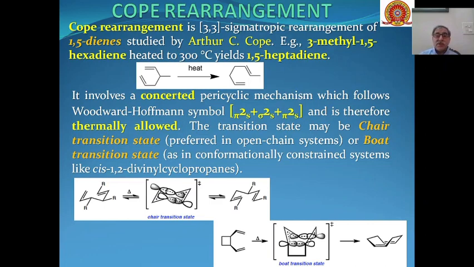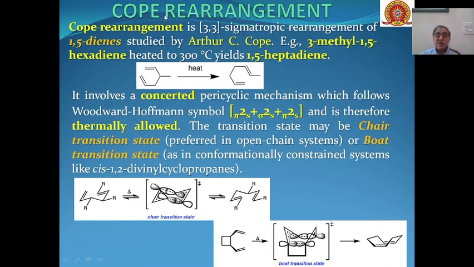So for example, in this particular case, you can see that 3-methyl 1,5 hexadiene, when this is heated at 300 degrees centigrade, gets converted into 1,5 heptadiene, and the reaction is taking place by 3,3 sigmatropic rearrangement.